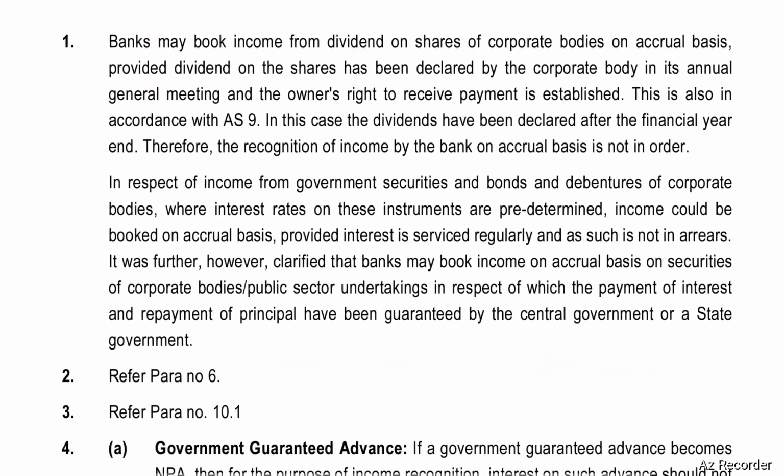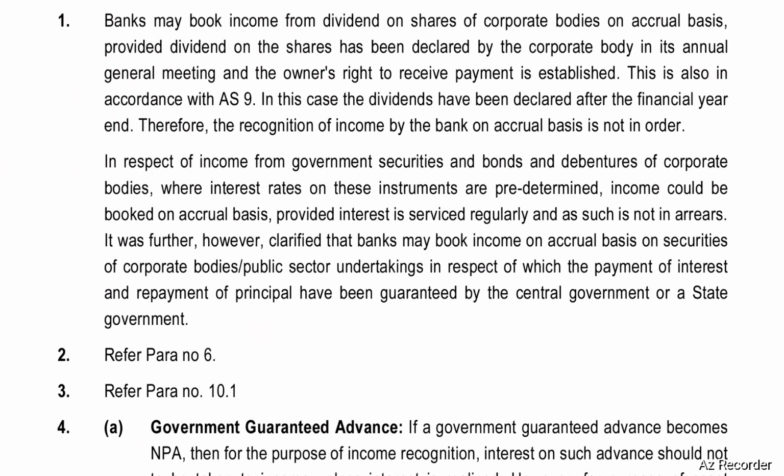Banks may book income from dividend on shares of corporate bodies on accrual basis, provided a dividend on the shares has been declared by the corporate body in its annual general meeting, and the owner's right to receive payment is established. This is also in accordance with AS 9 or Ind AS 115. In this case, the dividends have been declared after the financial year end. Therefore, the recognition of income by the bank on accrual basis is not in order.